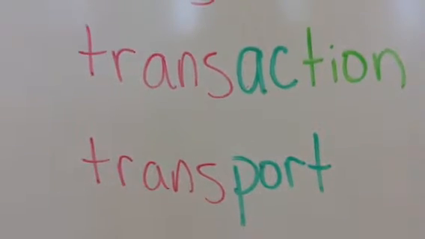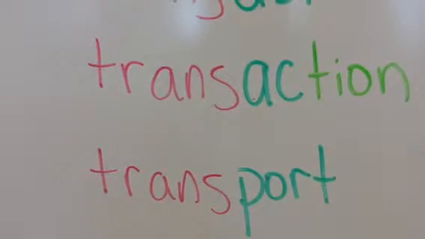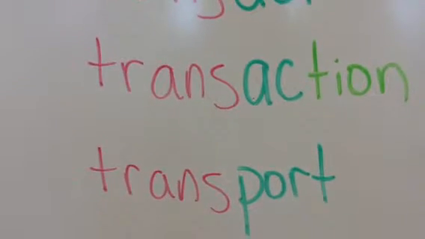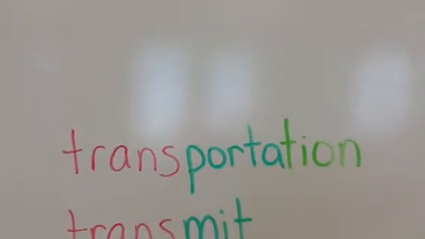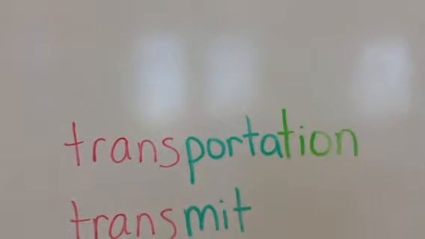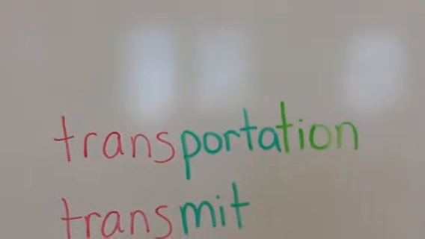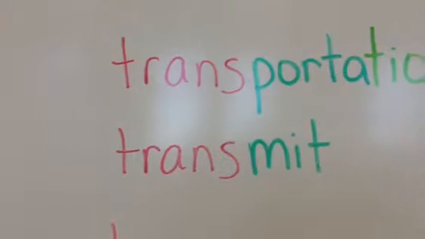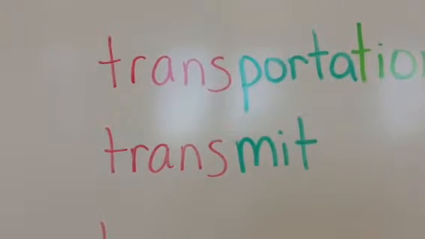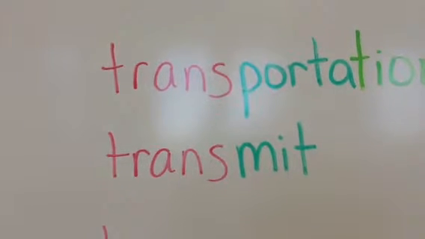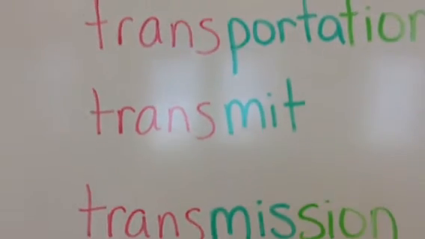Transport, port means to carry, so when you transport something, you carry it across or from one place to another. And then we're going to add the shun and make it a noun form, transportation, something that carries people from one place to another. Transmit means like to broadcast, like they will transmit the song over the radio.